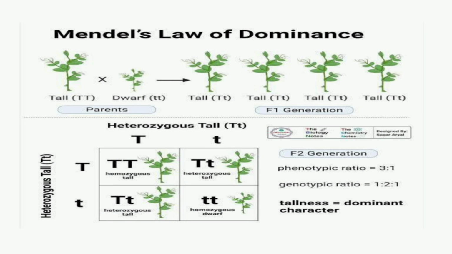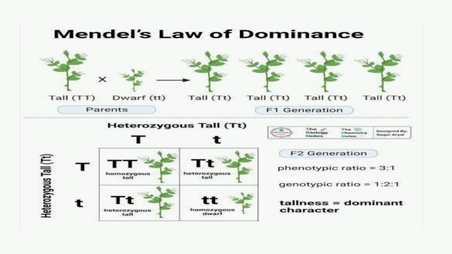The example of Mendel's law of dominance is the cross between the homozygous tall and dwarf. The F1 generation offspring are heterozygous tall. When there is a crossing between the heterozygous tall of the F1 generation, the outcome is